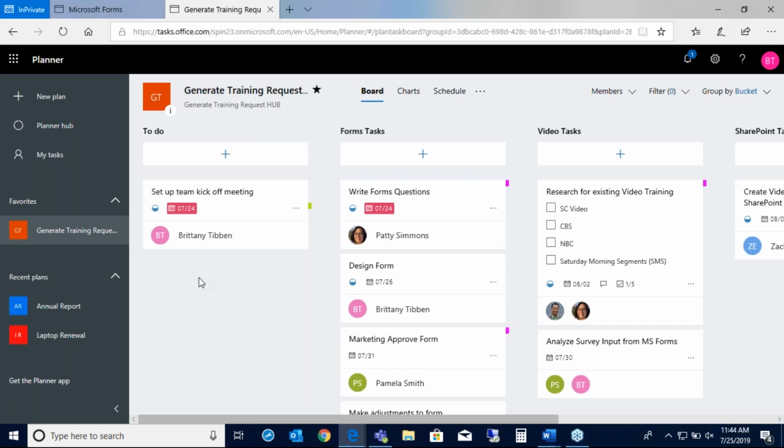Right away, you can see when you start it, it has the name at the top. Here's that star I was talking about to add it to your favorites. The board is what brings up right away. This board is nice because you can add tasks. Same feature, you can click and drag. Right from the task, you can mark it done, you can assign it, you can label it, anything like that that you want to do.